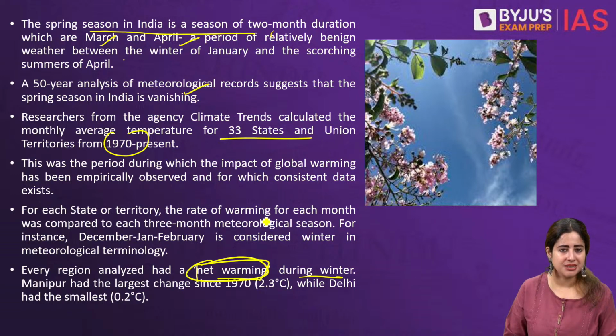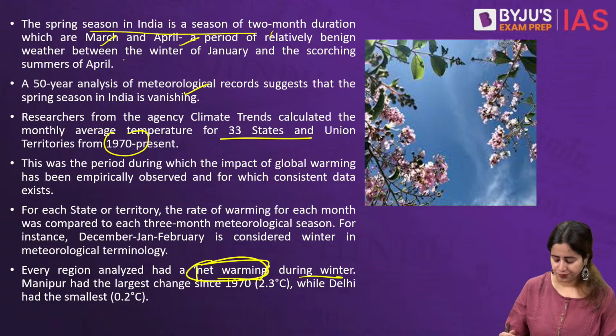Net warming in winter means during February, winter season is not supposed to end completely. Most North Indian states experience a decent amount of winter. The temperatures are still falling down to about 10 to 11 degrees in the night. Even for peninsular India, it means a very pleasant season. But now, no more. For example, Manipur is experiencing the largest such change, an increase of about 2.3 degrees Celsius in February month, if you compare it with 1970s to now.